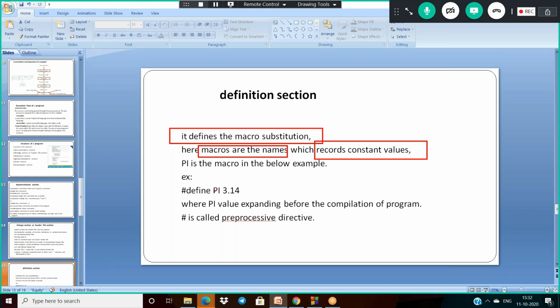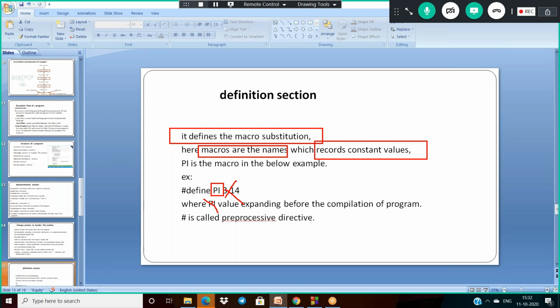See, I am taking here #define PI 3.14. That means replacing this PI with 3.14. Wherever PI is there, it should be replaced with 3.14. That is called a macro. But it is macro substitution, not evaluation. Why do I say it is macro substitution?